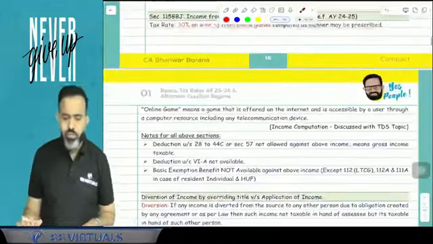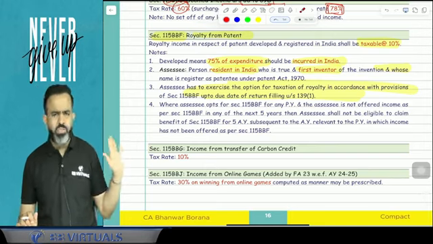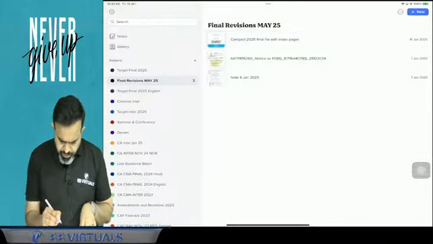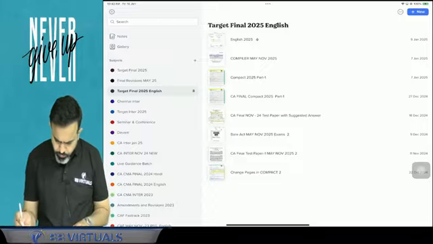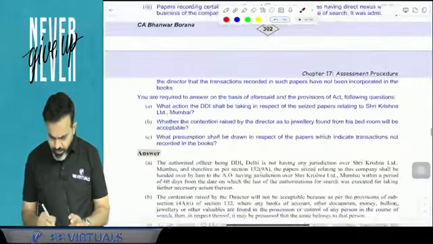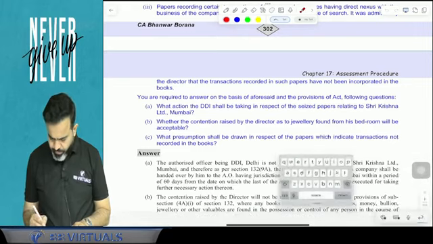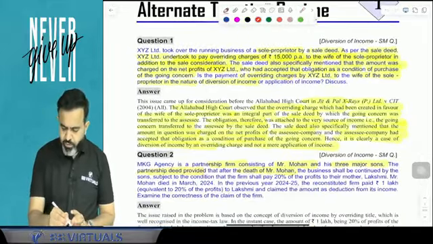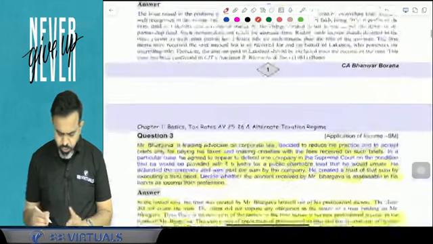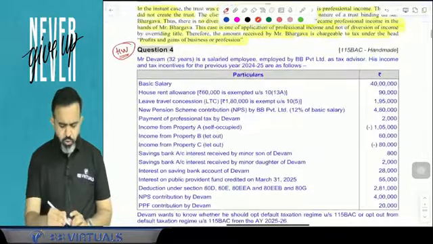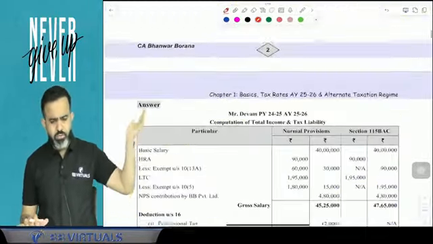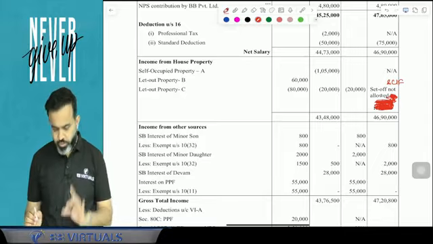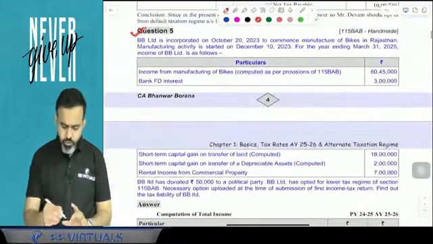So this is the completion of topic number 1. Now guys, in topic number 1 you can do 2-3 simple questions, but guys, don't do that 115B. If I show you which questions you can do, if you are having the compiler, then in topic number 1 you can do question number 1, question number 2, question number 3 also, question number 4 also. Just do it because that is related to 115BAC and non-115BAC. But here make one small correction: set off and carry forward not allowed. After that, question number 5 also you can do.